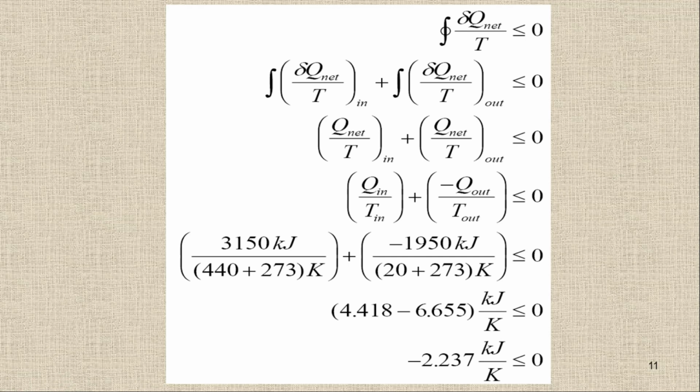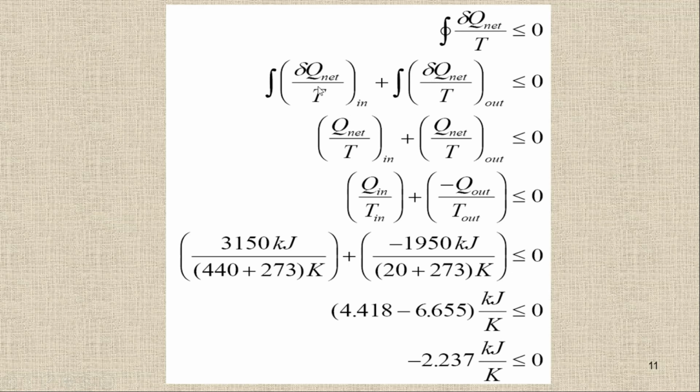Now because we have two processes, one is the heat addition process and the second one is the heat rejection process, I'm going to write the same values but with in and out.